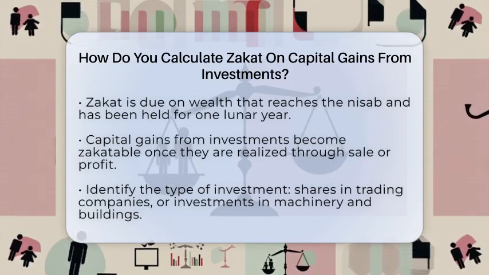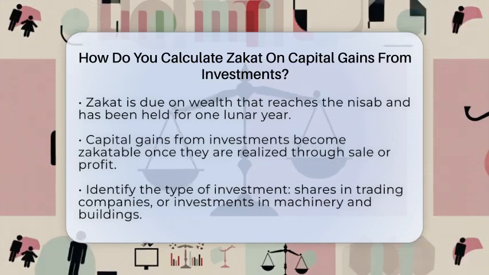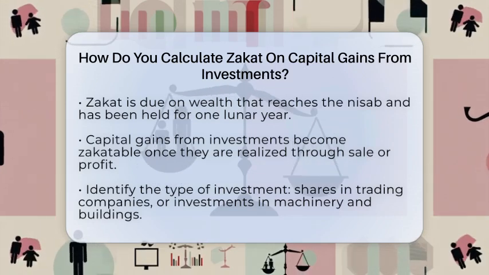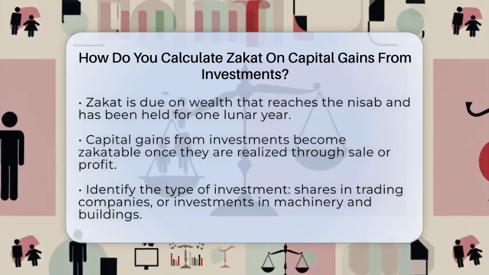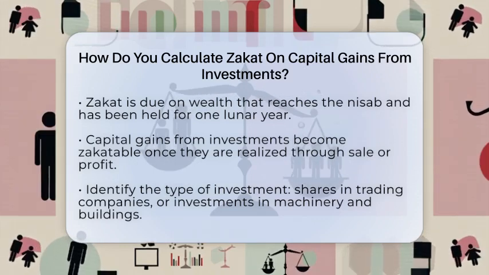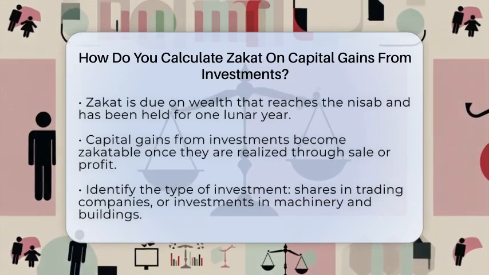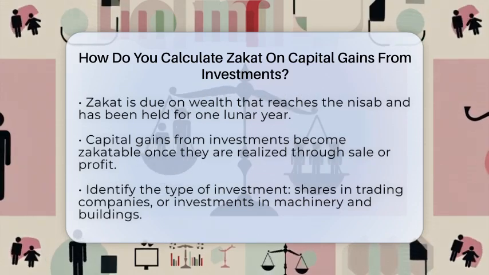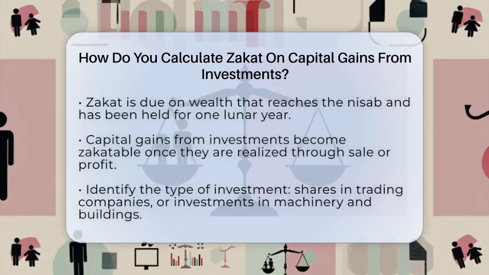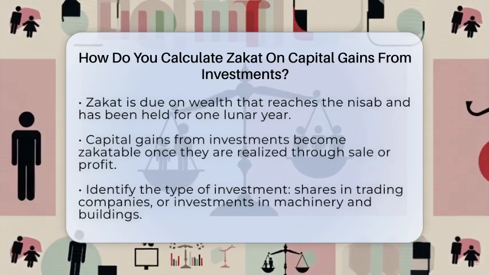which is the minimum threshold, and has been held for 1 lunar year. Capital gains from investments are considered part of your zakatable wealth once they are realized. That means when you sell an asset and make a profit, that profit is now accessible and should be included in your zakat calculation. Start by identifying what type of investment you have.